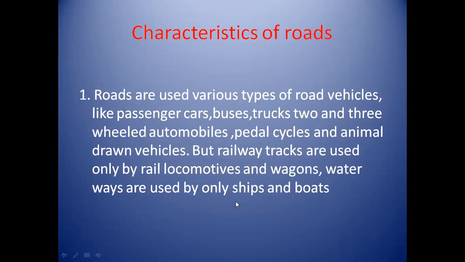Waterways are used only by ships and boats. That is the first characteristic of road transport, which says that the roads give permission for all types of vehicles to travel through the roads.